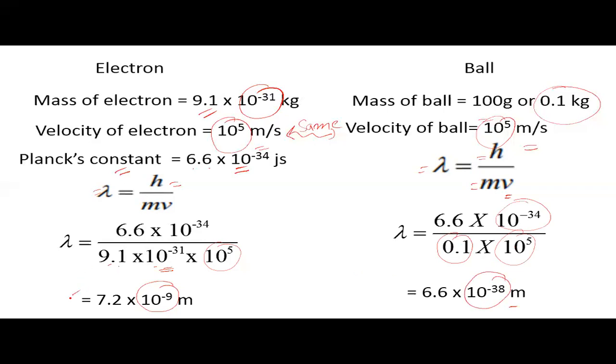If we compare the wavelength of the electron with the wavelength of the ball, we find that the wavelength of the electron is more significant as compared to the wavelength of the ball. That is why we always say that de Broglie's relationship has more significance for microscopic particles as compared to macroscopic particles.